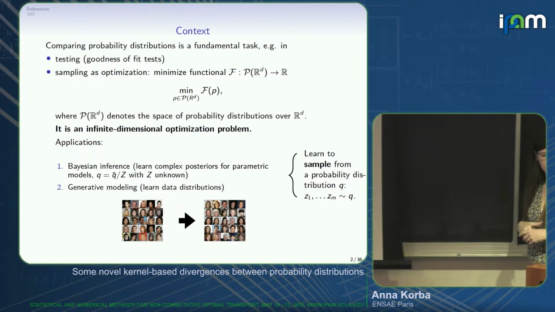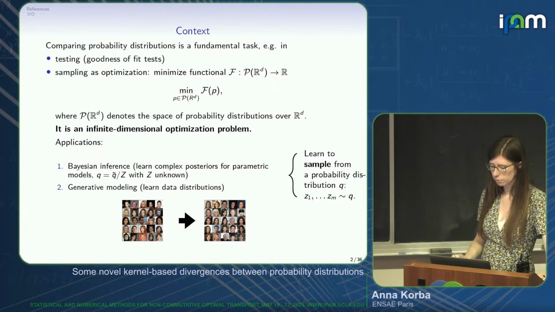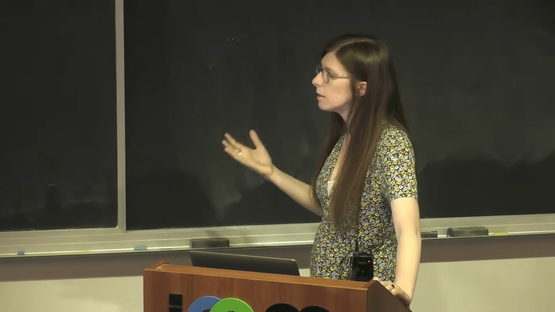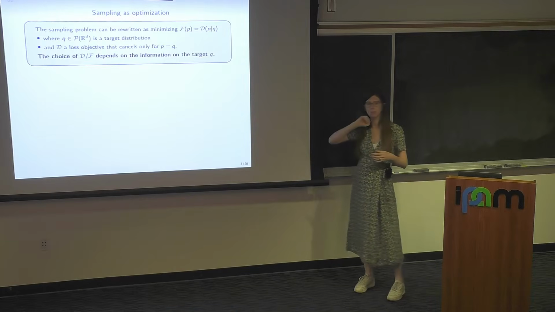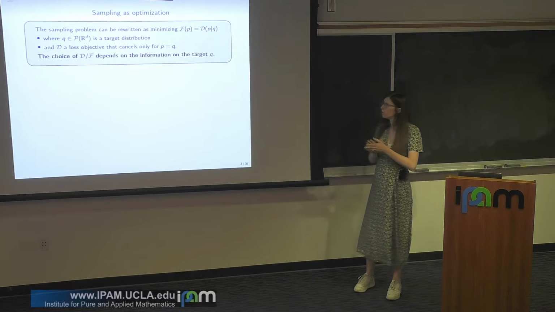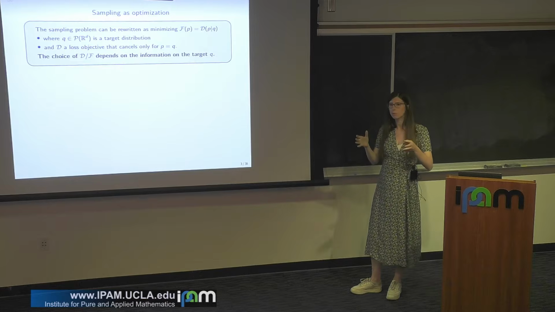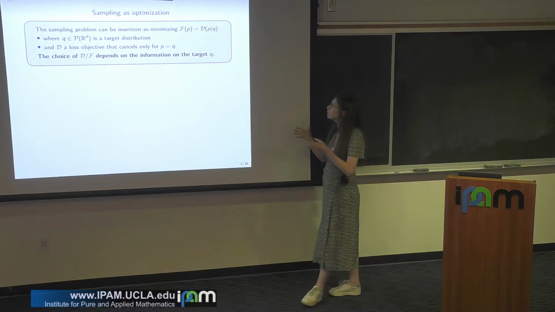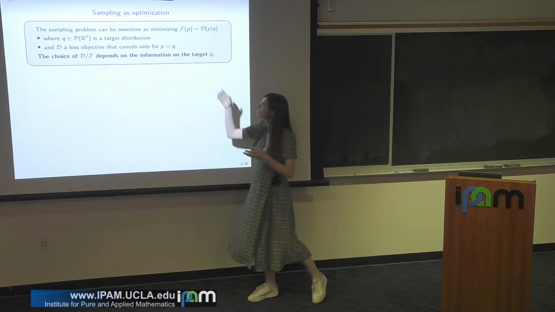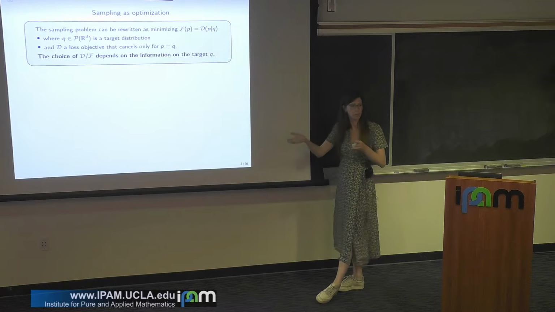So this is roughly one of the big motivations for this work, and why we are interested in designing nice distances or divergences between probability distributions. Indeed, if you think about the sampling problems I've mentioned, you can cast this problem as minimizing a functional F that would be a distance or divergence D between P and Q, where Q is your target distribution.